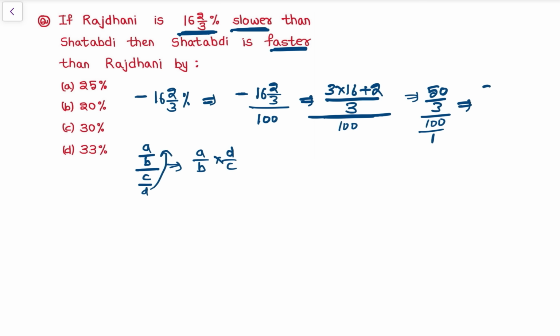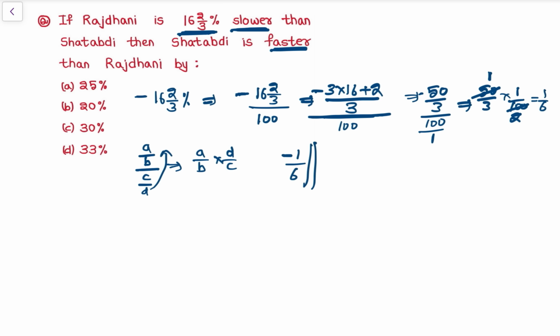So similarly इधर ये 50/3 into 1/100. See 5 1s are, and 5 2s are, so this is 1/6. ये माइनस है, here it is minus. So सब जगह माइनस लगा तो it will be minus 1/6.